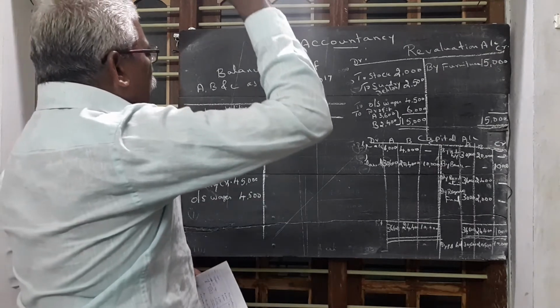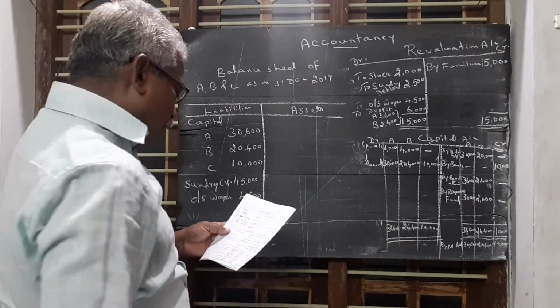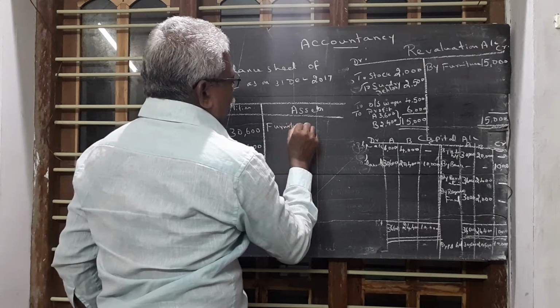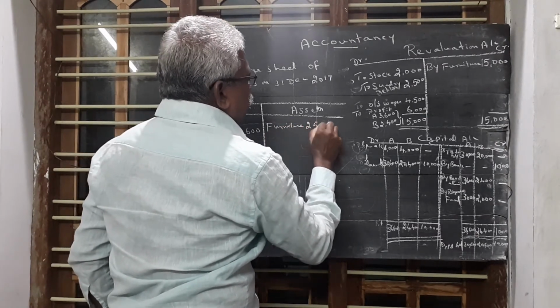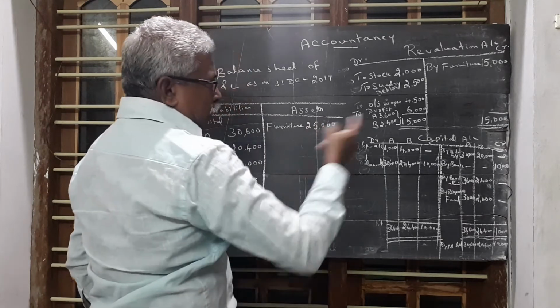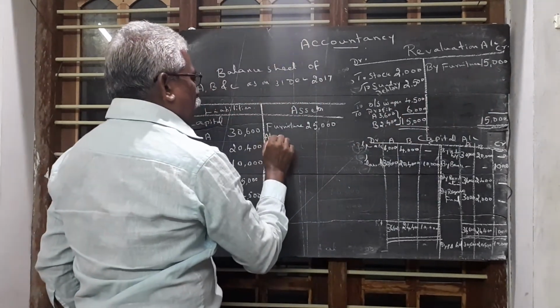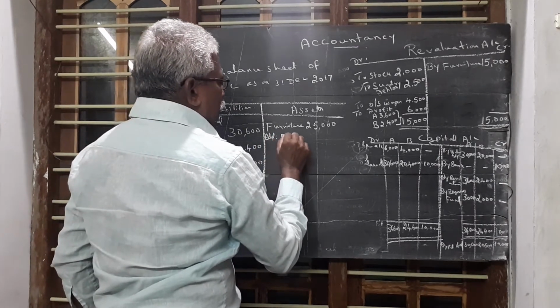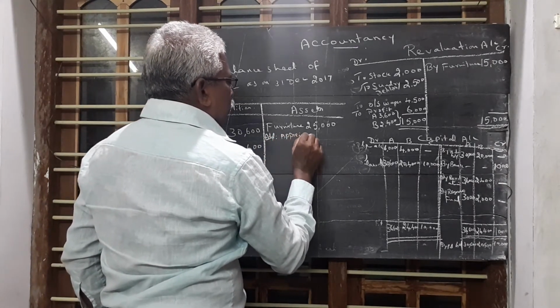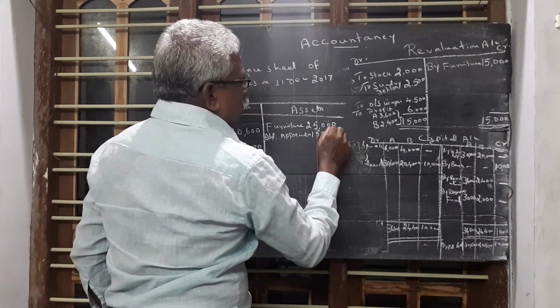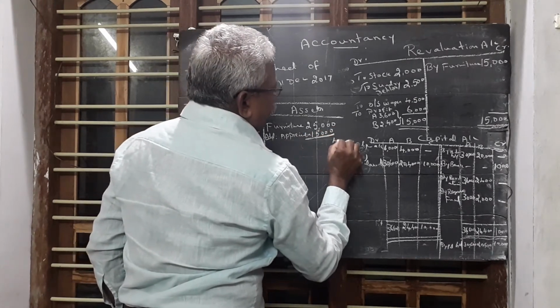Then we write all the assets one by one. First asset is furniture. In the previous balance sheet, furniture value is 25,000. Now 15,000 rupees increased, so we add appreciation 15,000. So the total value is 40,000.